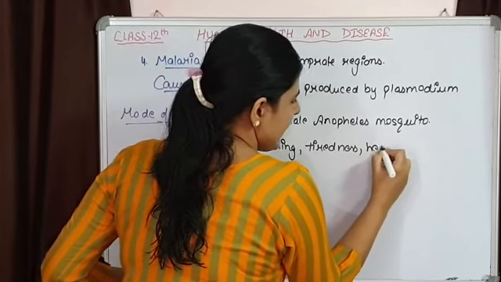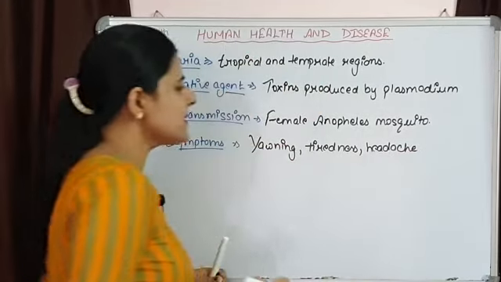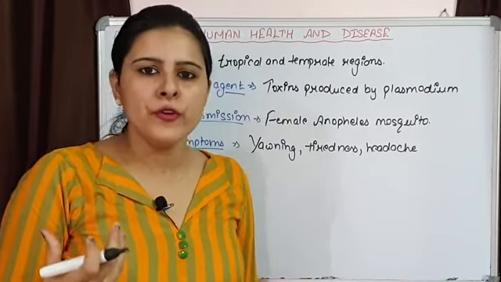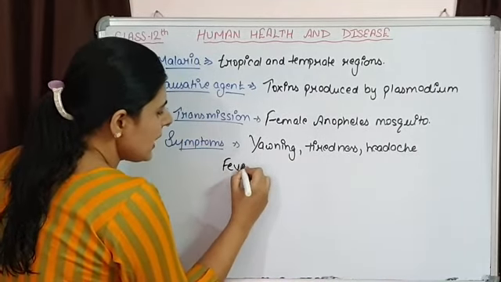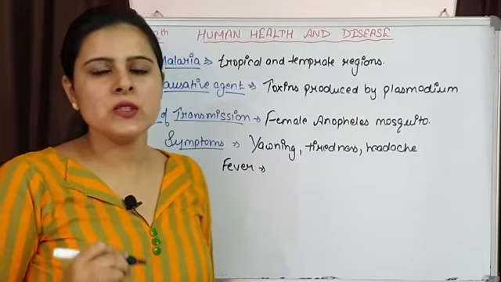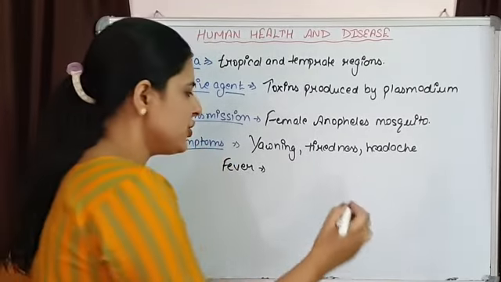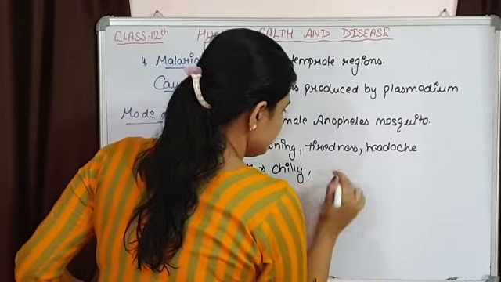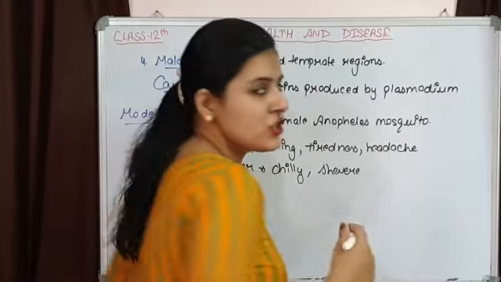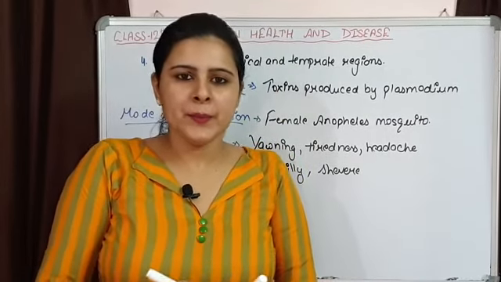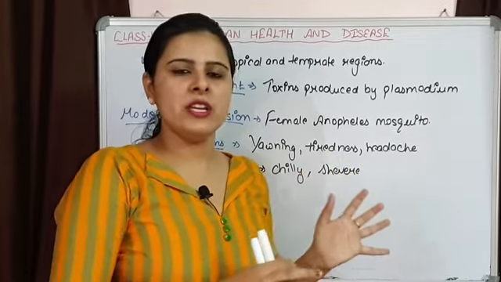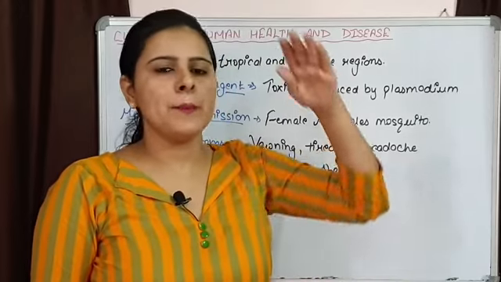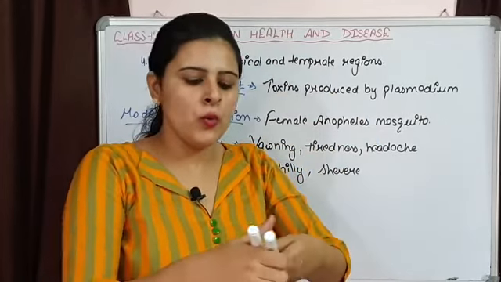Tiredness, headache, these are the initial symptoms, and later on there is high temperature, means attack of fever, and during the attack of fever an individual is going to feel chilly and shiver. So chilling effects are there and shivering is there. So there is high temperature that is having a chilling effect and shivering that lasts for some time, and after that the temperature is going to again come normal.